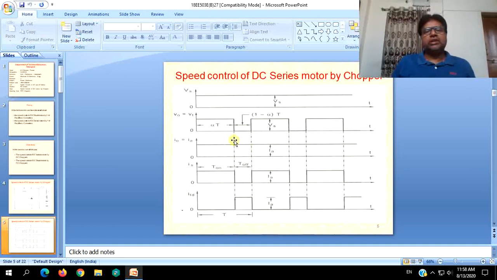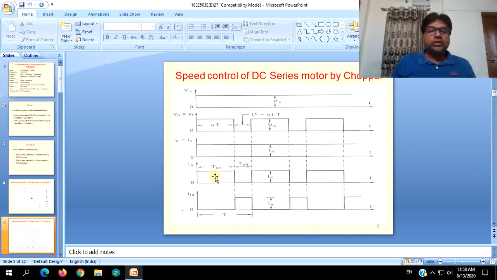Instead of that, it gradually decreases and becomes equal to the lower limit of the current we have set, and by the time the current reaches its lower limit value, at that instant the chopper will be switched on again and the load gets its full voltage, and current again increases gradually and becomes maximum by the end of the turn on period. These waveforms we will see in a moment.